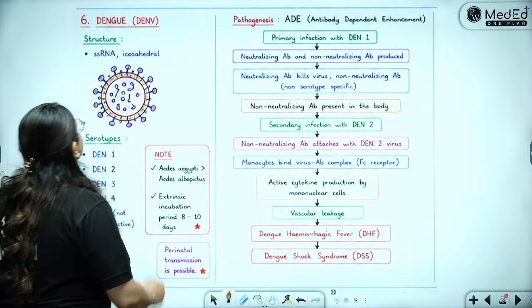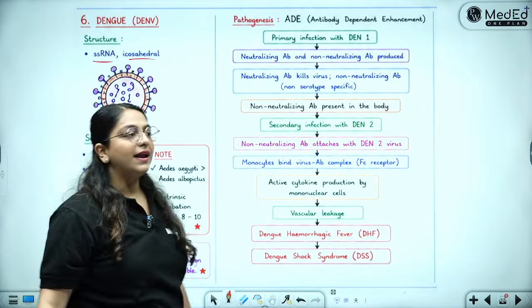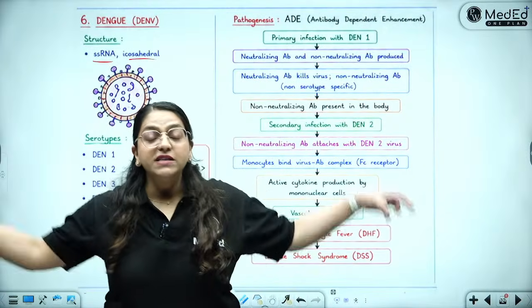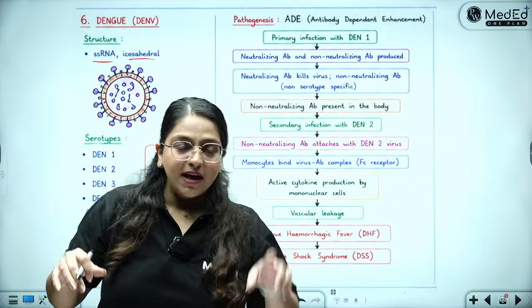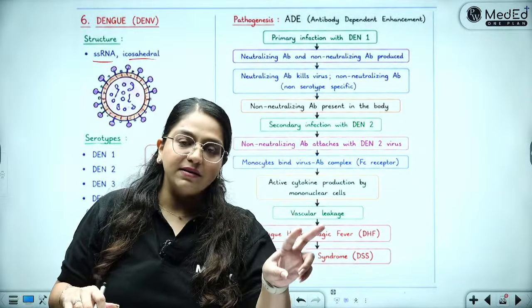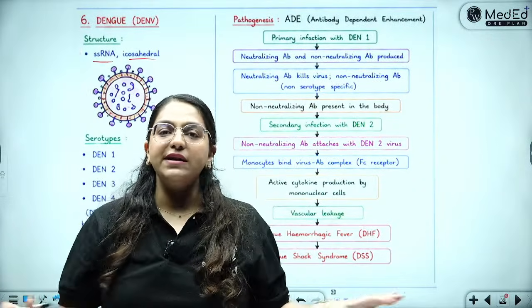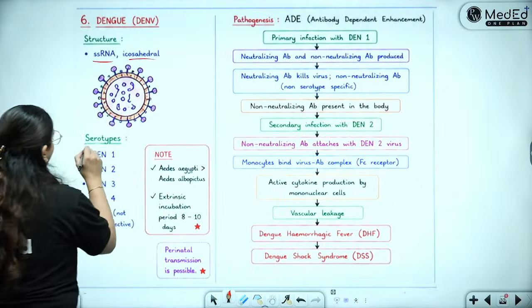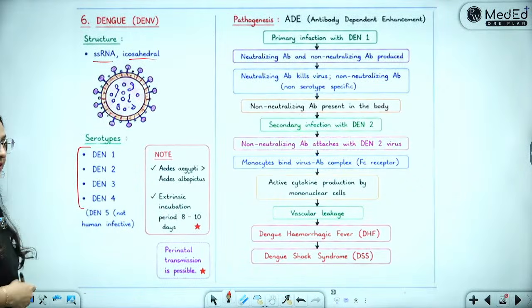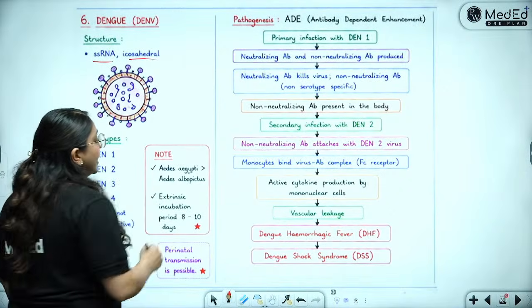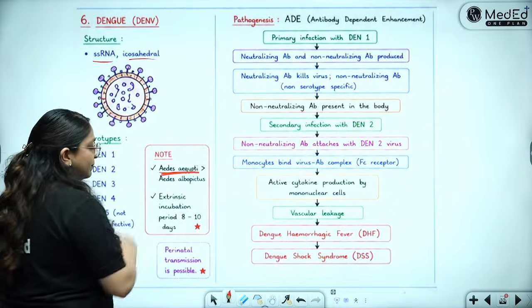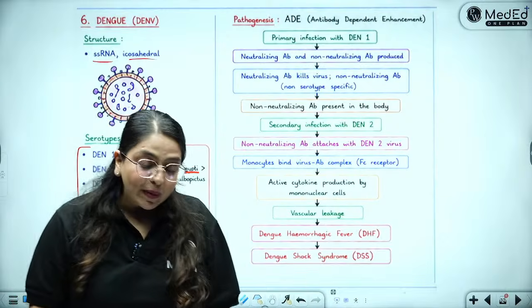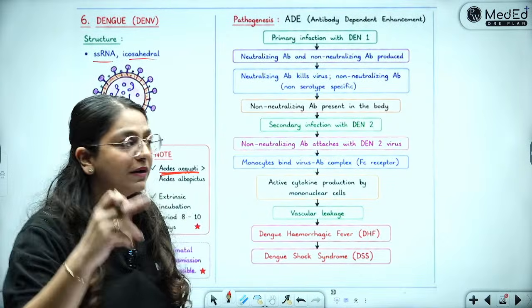Dengue virus is single-stranded RNA, icosahedral and enveloped, because all of these viral hemorrhagic fever causing viruses are single-stranded RNA, icosahedral symmetry, with envelope and proteins. All viruses have the same morphology. There are 4 important serotypes of the dengue virus: 1, 2, 3 and 4. Most important is Aedes aegypti. However, Aedes albopictus can also cause infection in the urban cycle.